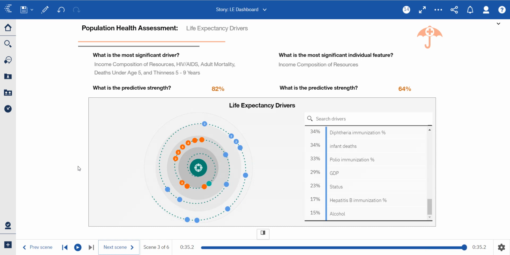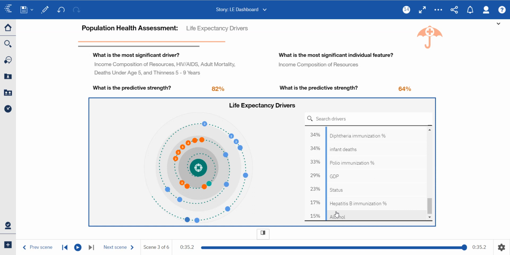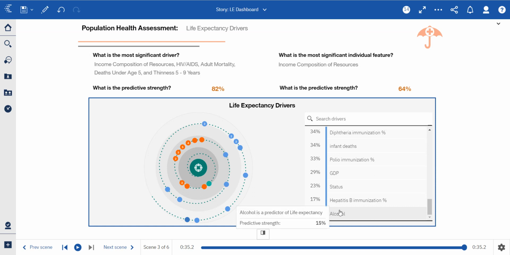And then as you can see down here, we have the full spiral diagram. So a potential viewer could explore further relationships. For example, if they were under the impression that perhaps alcohol was a great predictor of life expectancy, they could just scroll through here and see that is in fact not true, given that alcohol only has a predictive strength of 15%.